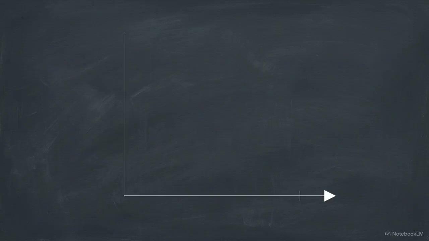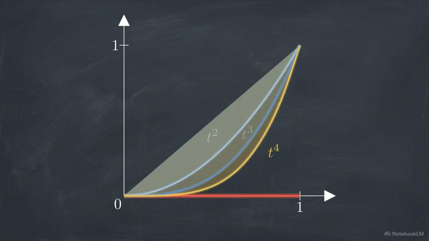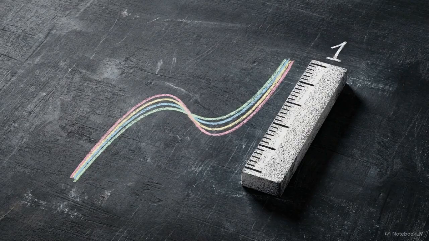This coordinate plane tracks the interval from 0 to 1. We have plotted several polynomial curves, t squared, t cubed, t to the fourth. We measure them by their highest peak on this interval. Since the maximum value of t to the power of n on this interval is always 1, the norm of every input function is strictly 1.